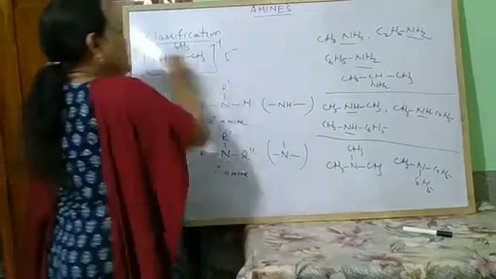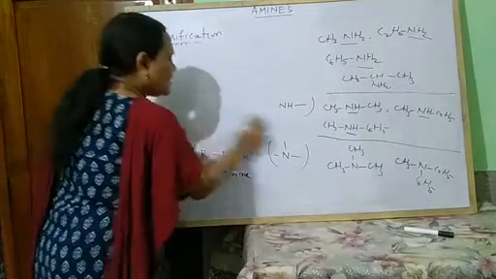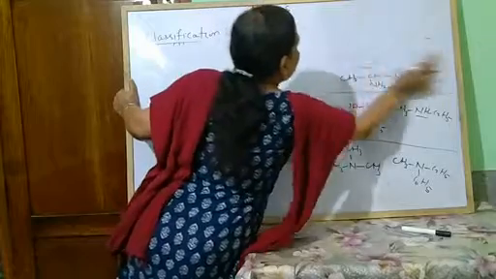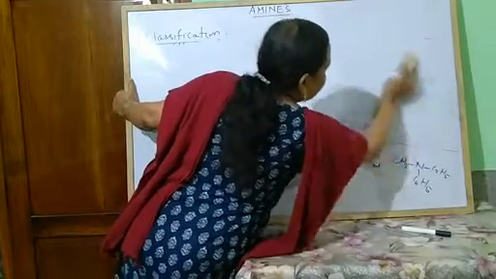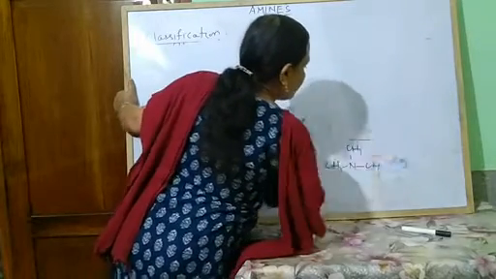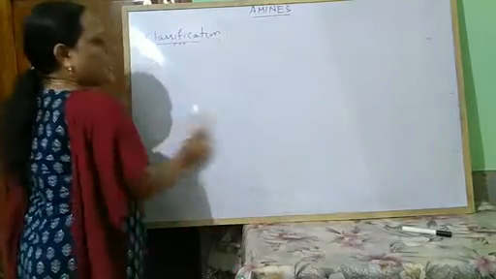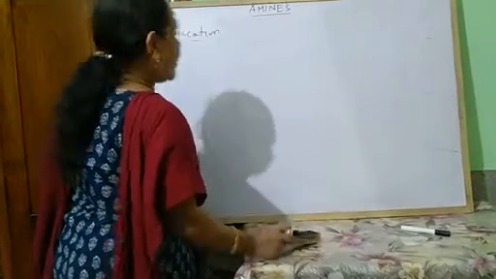Next, these amines are again classified depending on what types of groups are present. These are again classified into 2 types. One is your aliphatic amine, another your aromatic amine.